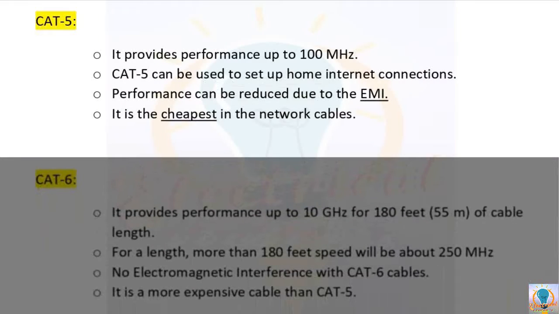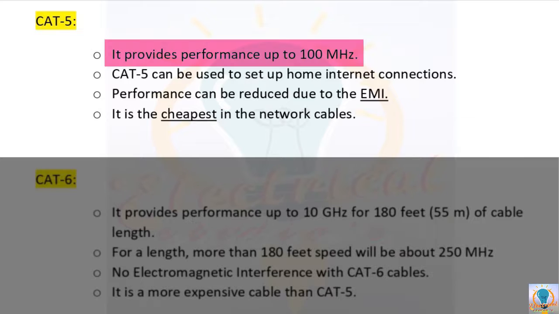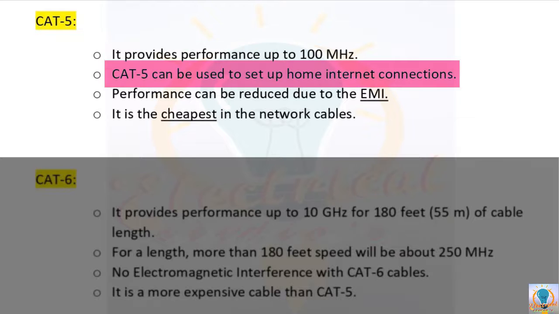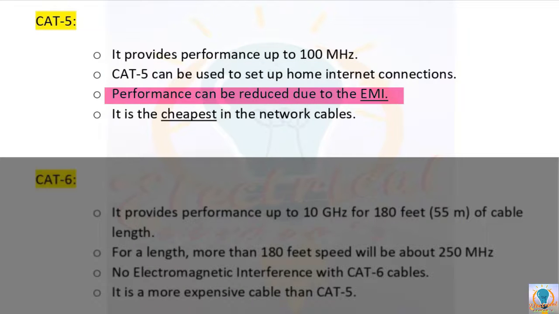Okay, this Cat5 is the standard cable that provides the speed of data transmission, or in simple words you can say that Cat5 provides a performance up to 100 MHz. This cable can be used for home internet connections because it can handle only up to 100 Mbps data. So you can consider this point a limitation of this cable because it cannot be used for corporate network connections. Clear? And another disadvantage of this cable is electromagnetic interference.